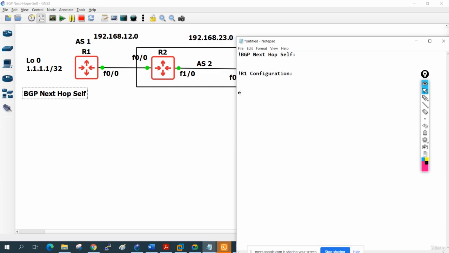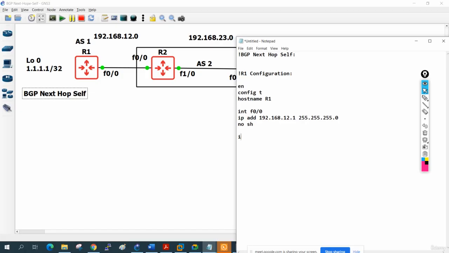Configuration. Enable, config t, hostname R1, and then we will write interface fastethernet 0/0, and I will write ip address. What is the IP? 192.168.12.1 255.255.255.0, and then we will write no shut here. So this is the interface 1.